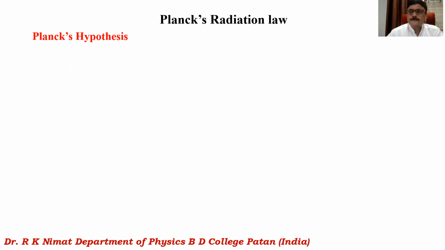We have discussed the black body radiation spectrum, and we know that the behavior of the black body radiation spectrum cannot be completely explained either by Wien's distribution law or Rayleigh-Jeans law. Rayleigh-Jeans law agrees with the black body radiation spectrum in the higher wavelength region.